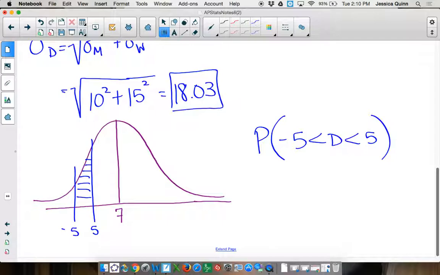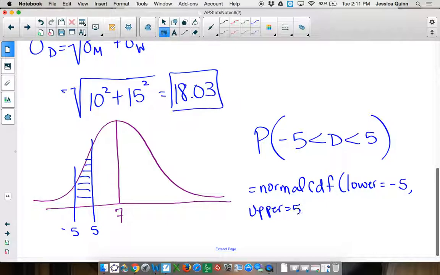Is that a possibility? Sure. Can it be less than or equal to? Since this is normal CDF, it doesn't matter. So we're going to do normal CDF. My lower is going to be -5. My upper is going to be 5, my mu is going to be 7, my standard deviation is going to be 18.03.